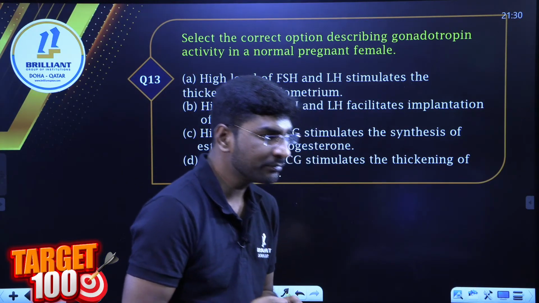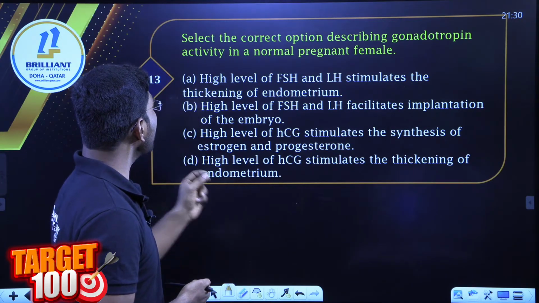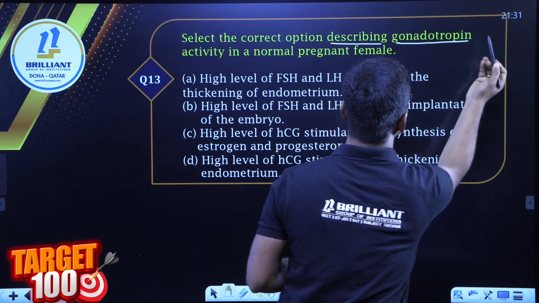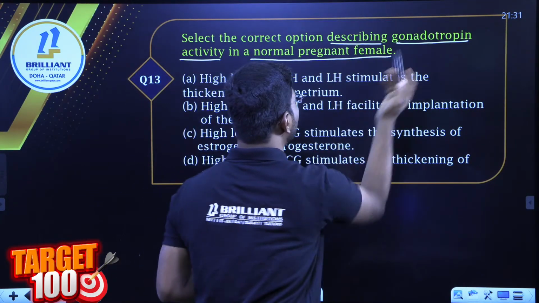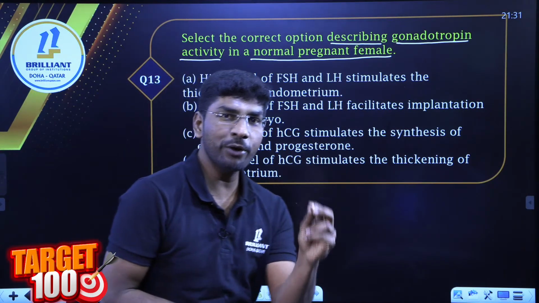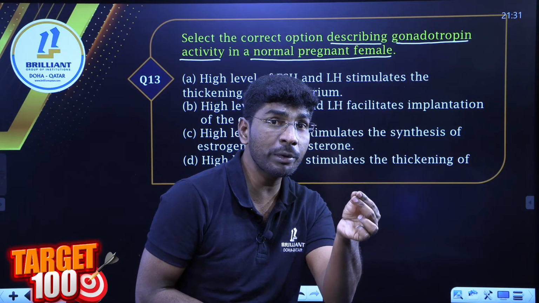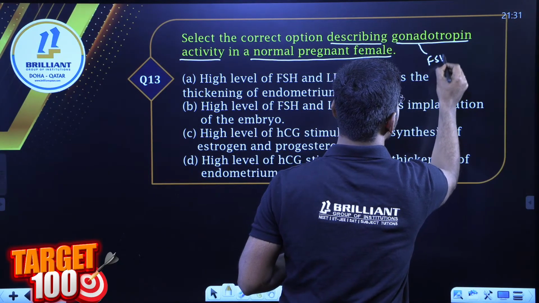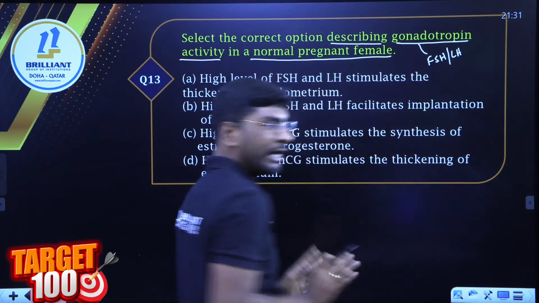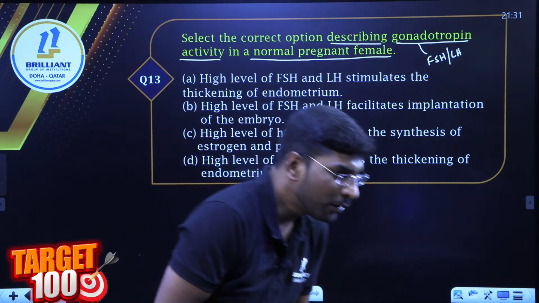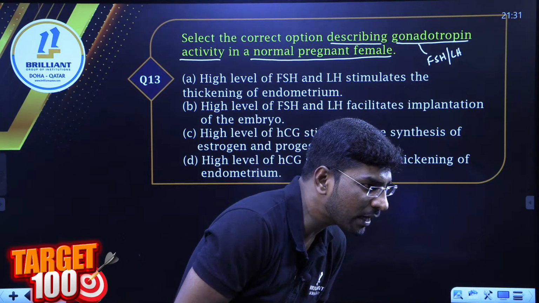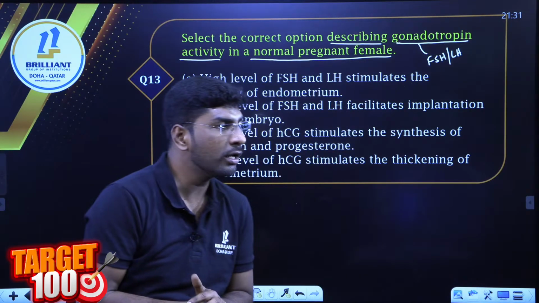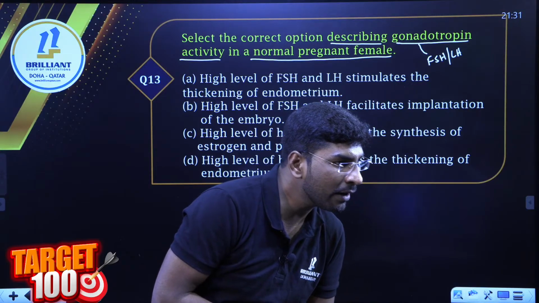Now, what about this question? Select the correct option. Describing gonadotropin activity in the normal pregnant woman. Gonadotropin means FSH and LH. Gonadotropin means I can write FSH and also LH. Read the options carefully and find out the answer. Who will give the first answer?